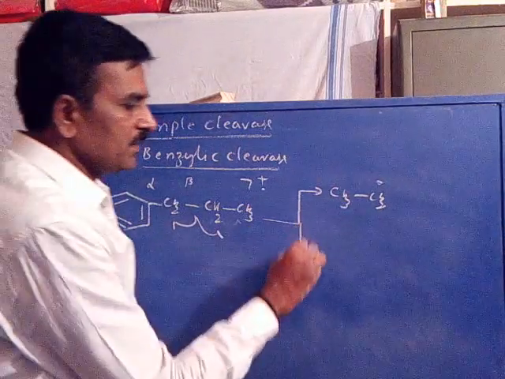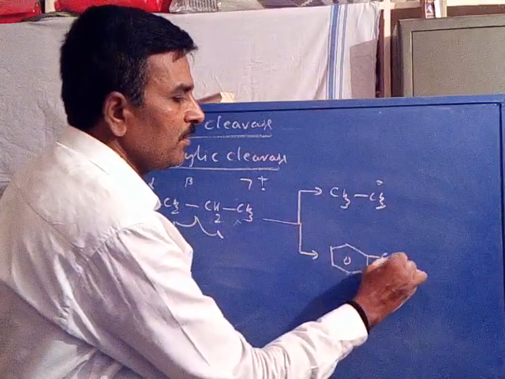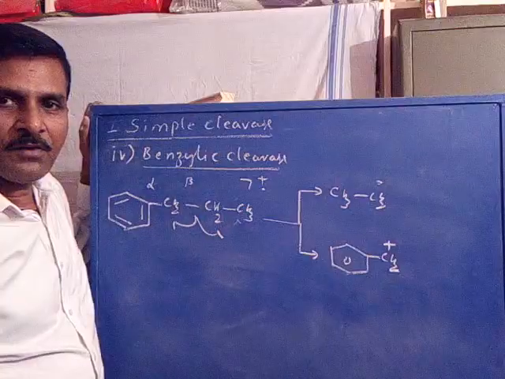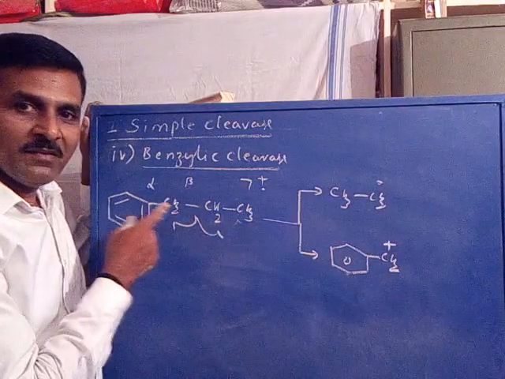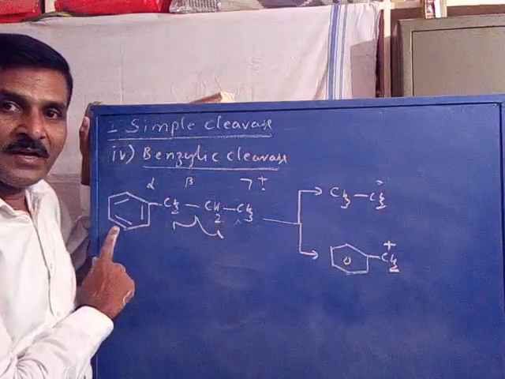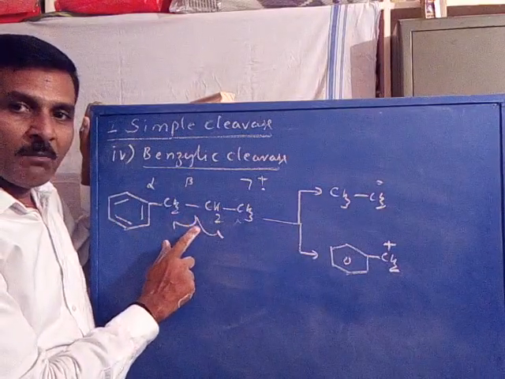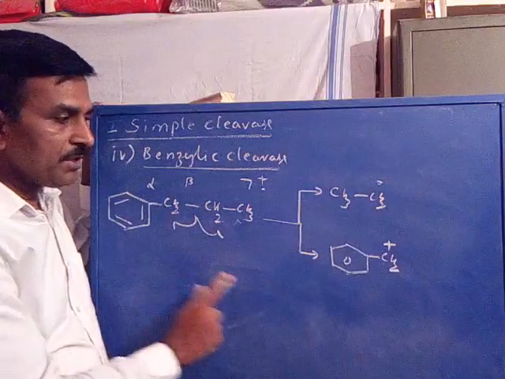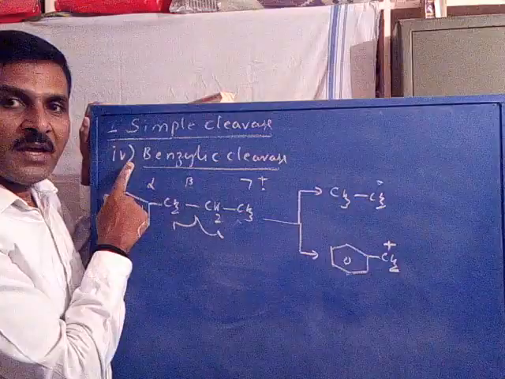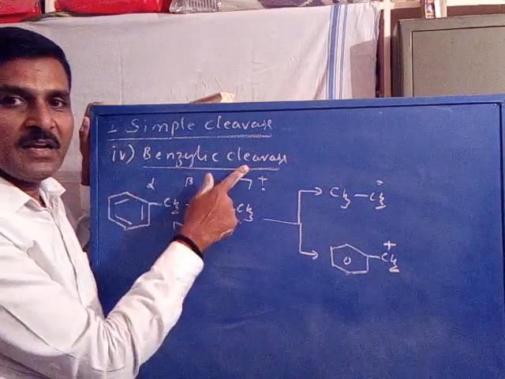The other part is converted into a benzyl cation. This is the benzyl cation. Are you following? So always, irrespective of the alkyl side chain attached to the aromatic system, during the fragmentation only the beta bond gets cleaved due to the formation of the more stable benzyl cation. Hence it is benzylic cleavage.